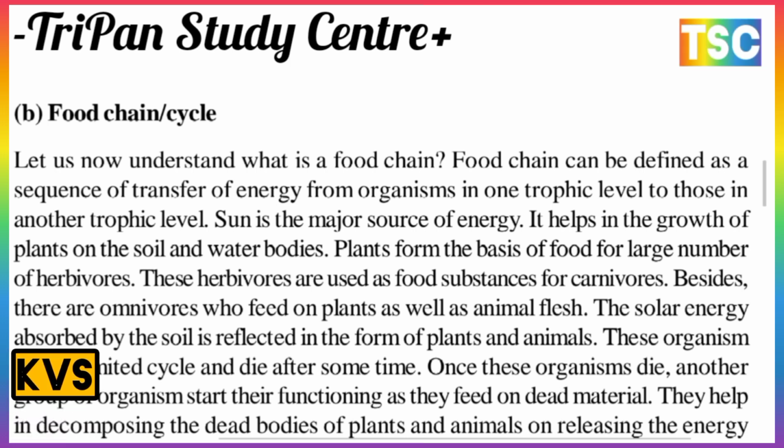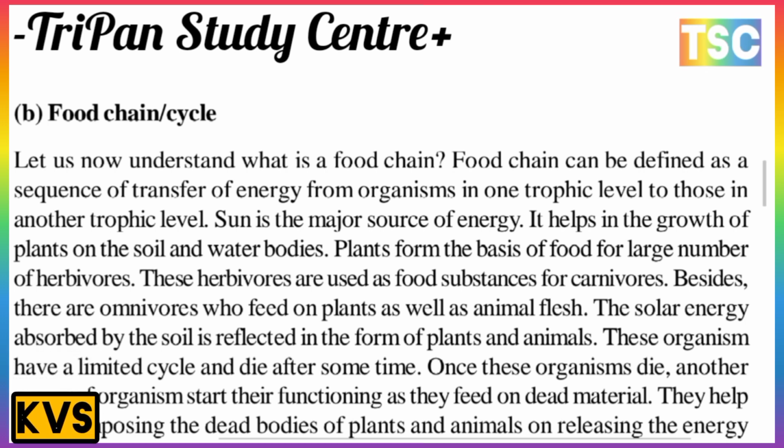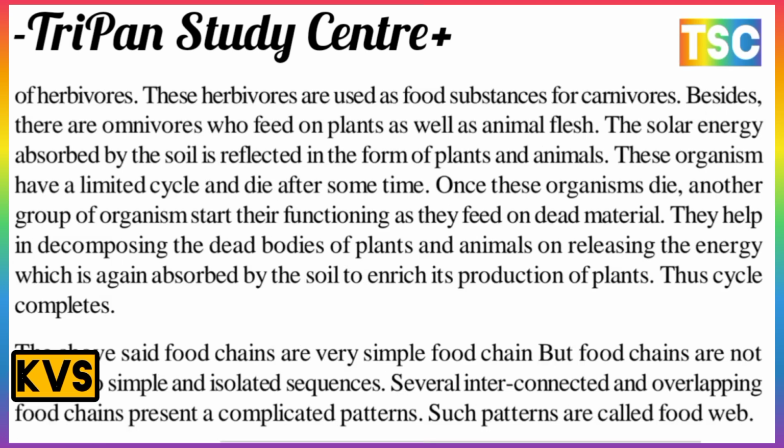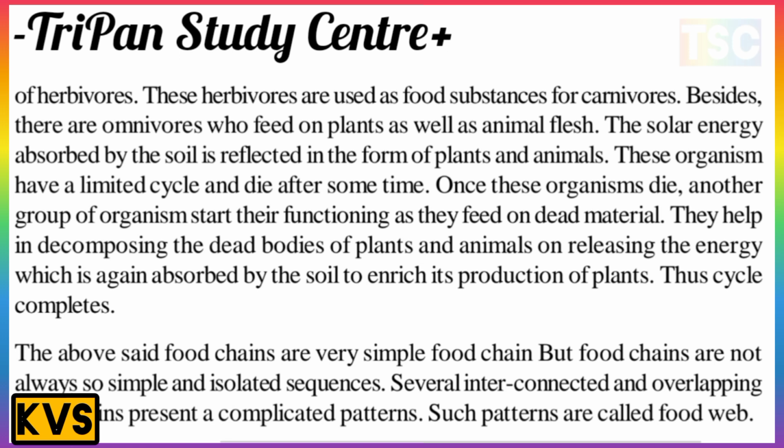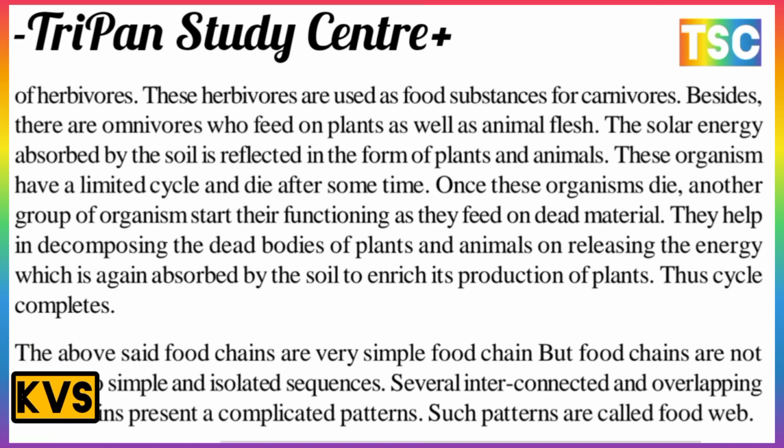These organisms have limited life cycles and die after some time. Once these organisms die, another group of organisms starts functioning, as they feed on dead materials. They help in decomposing the dead bodies of plants and animals and release the energy, which is again absorbed by the soil to enhance the production of plants, and thus the cycle is complete.